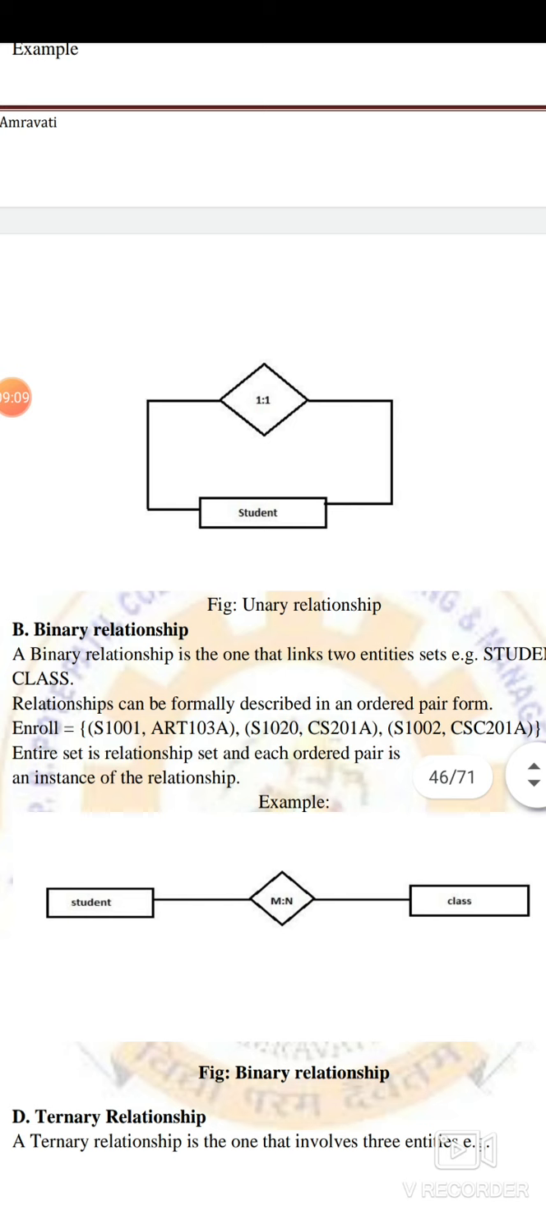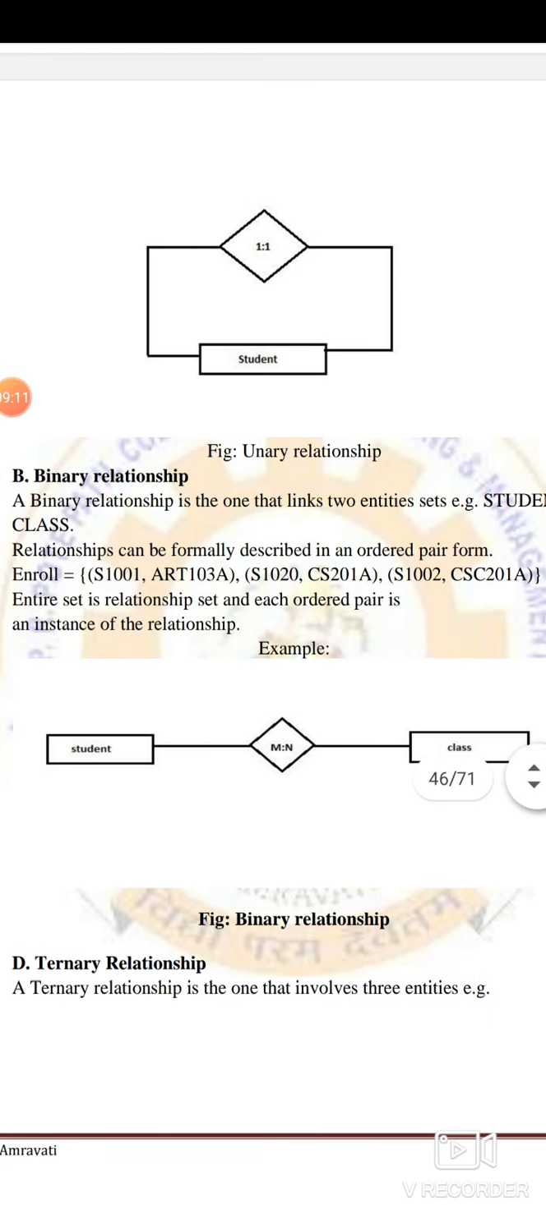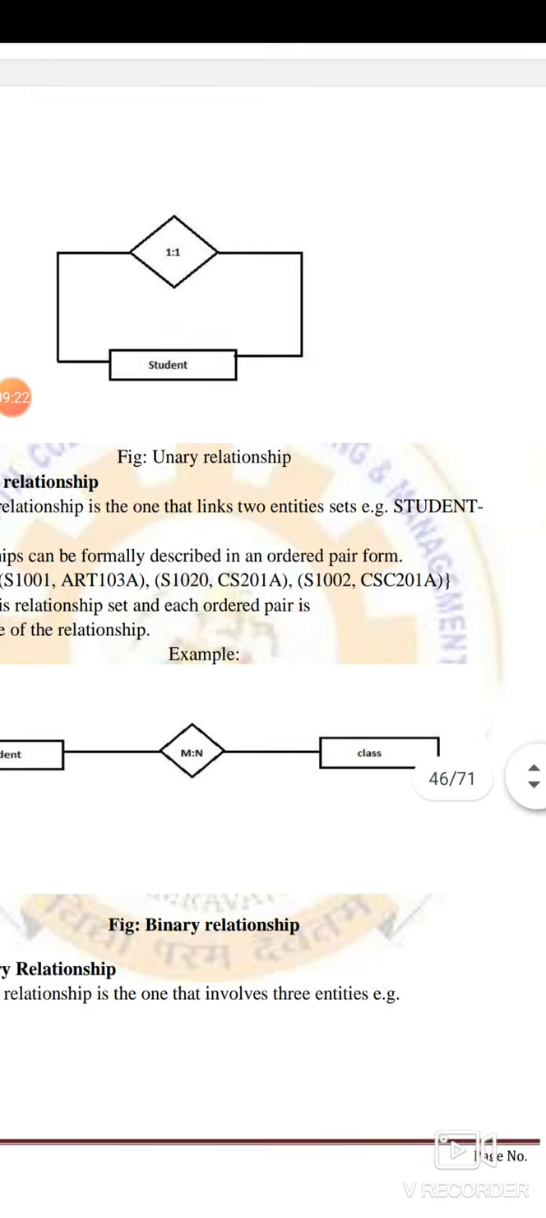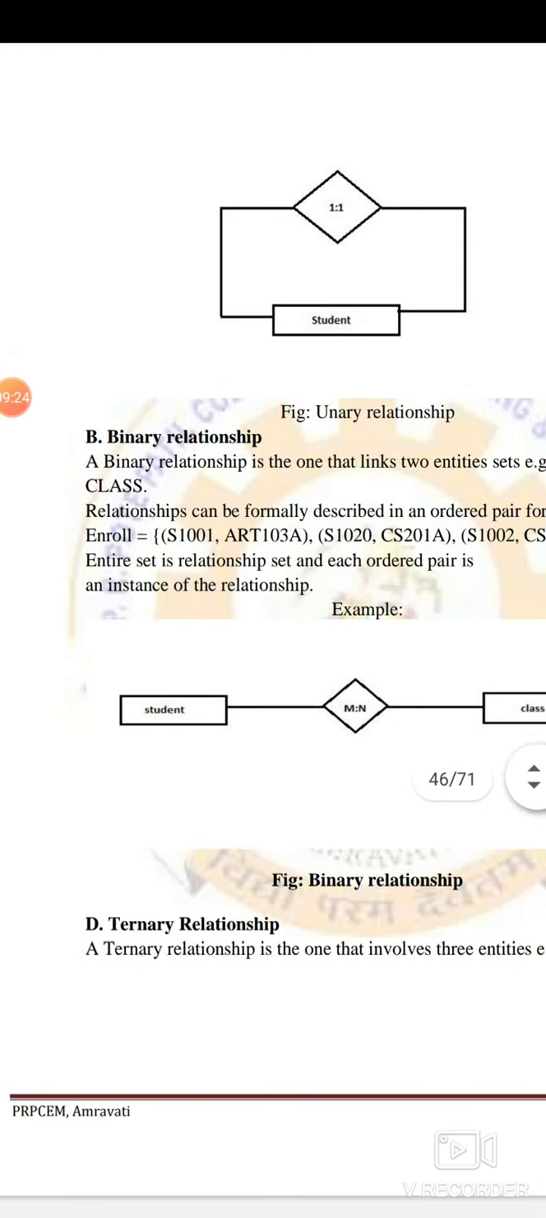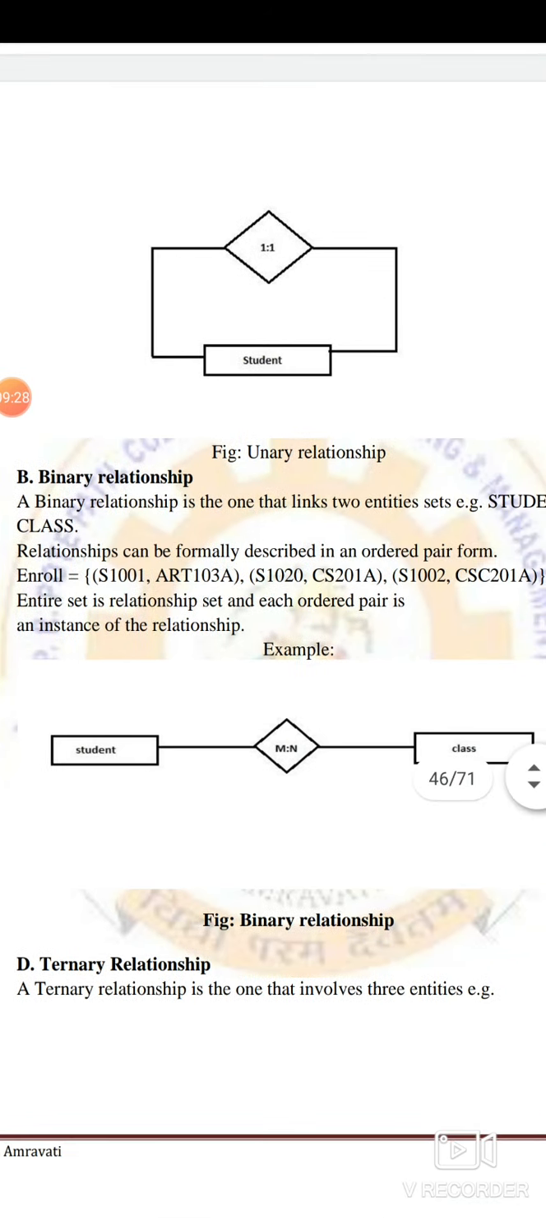Now when you have two entities, one entity is student and one entity is class, then it is called a binary relationship. A binary relationship is one that links two entities. Here, for example, a student and a class are linked by a binary relationship. Relationships can be formally described as ordered pairs from enrollment: S1, Art 103, then S2, CS2, and so on.